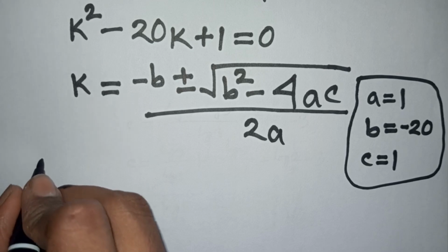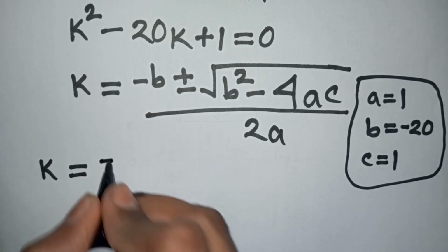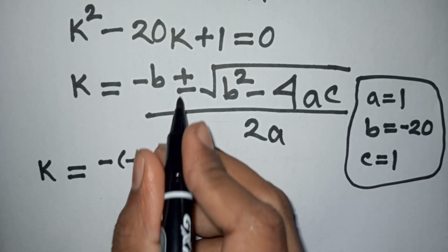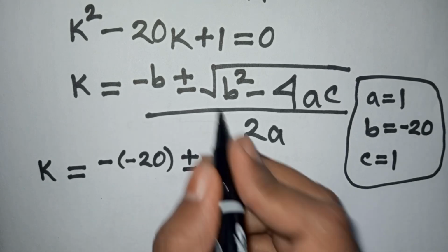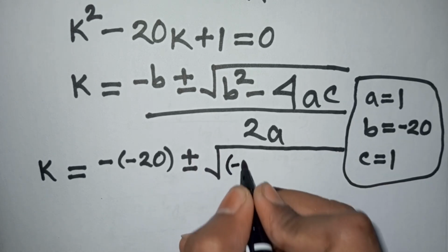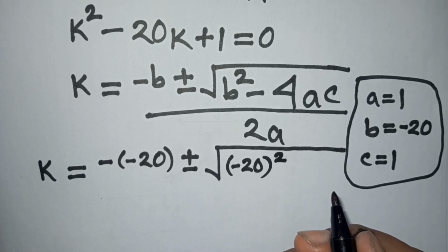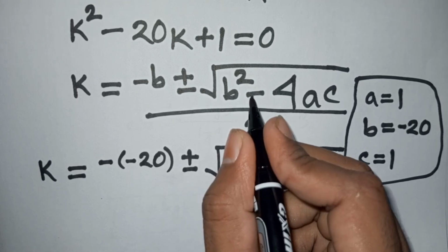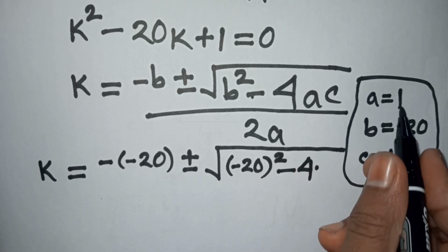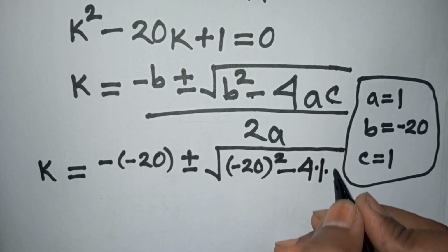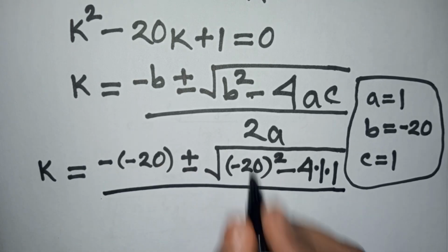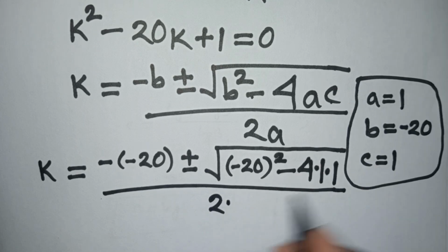Now k will be equal to minus b, that means negative 20, so it will be bracket negative 20, plus or minus the square root of b square, that means negative 20 bracket squared, minus 4 times a, that means 1, times c, that means 1, then divided by 2 times a, which is 1.